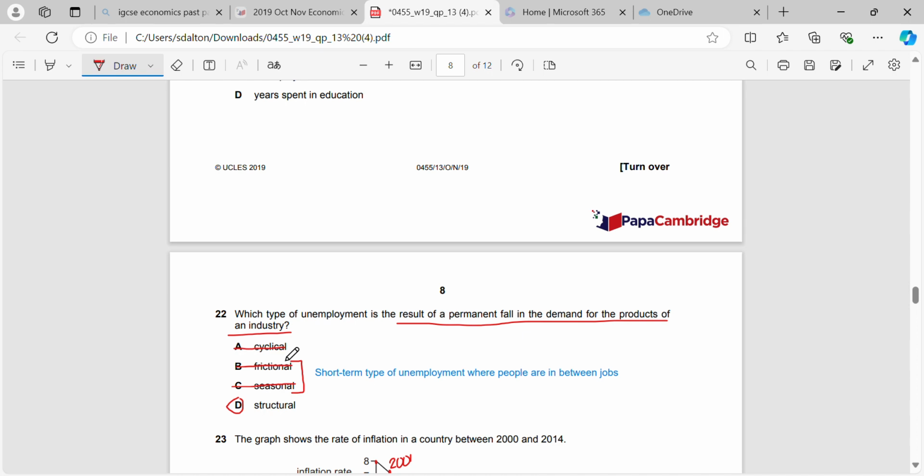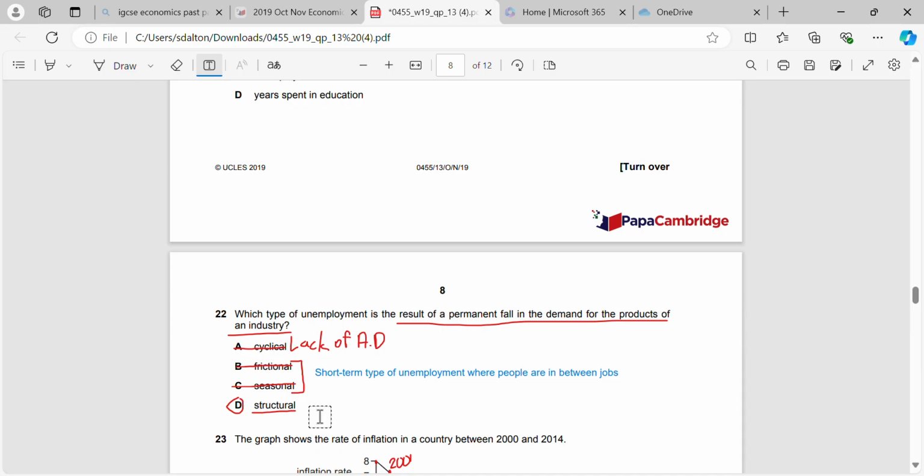And cyclical unemployment arises as a result of a lack of aggregate demand. Okay, but remember, aggregate demand affects the whole economy, but in this case we're told that it's a permanent fall in a particular industry, which tells us that it would be structural unemployment.